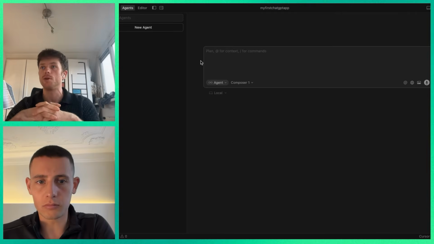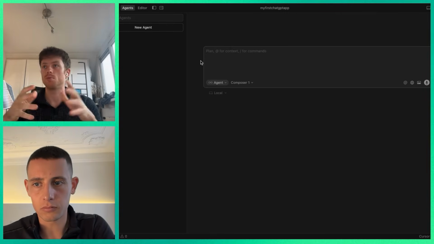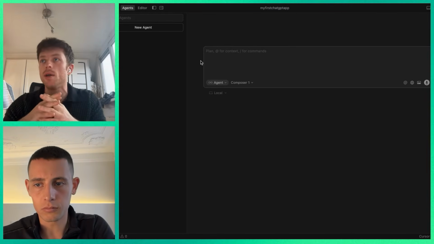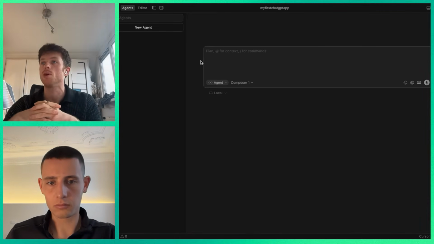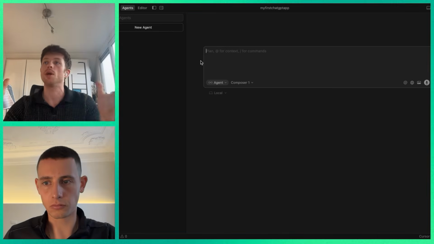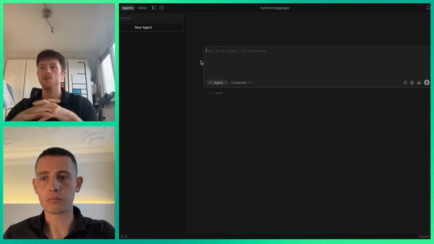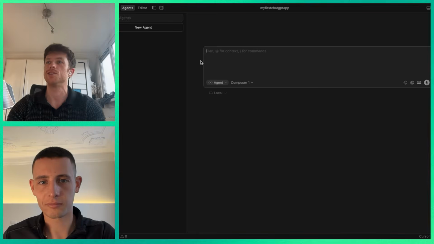It's a little bit simpler. It looks similar to a GPT or a Claude UI. And the idea is that you essentially just tell the agent what you want to build, and it even abstracts away a lot of the code. You don't even have to look at it. Great. This is the future.